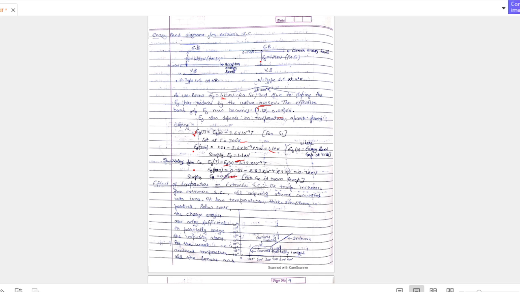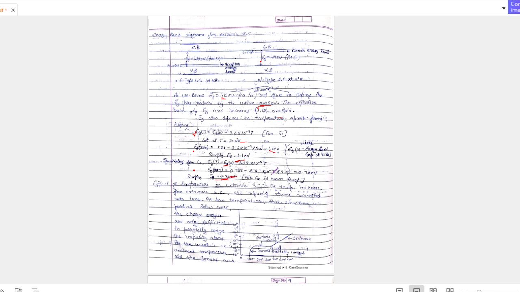That's why the energy gap is 0.72 at room temperature. For silicon it is 1.1 electron volt, for germanium it is 0.72. We can say that the energy gap is less for germanium as compared to silicon.